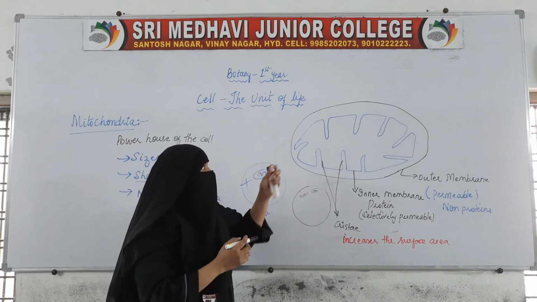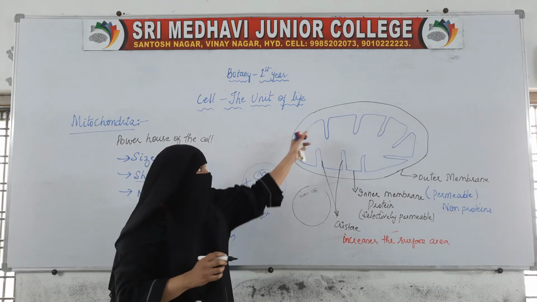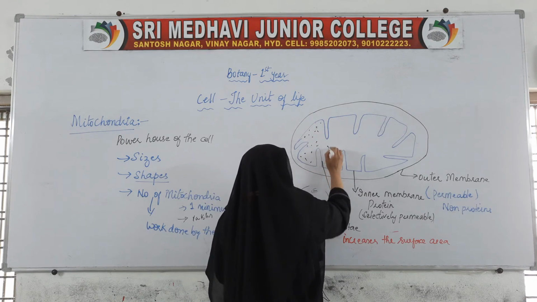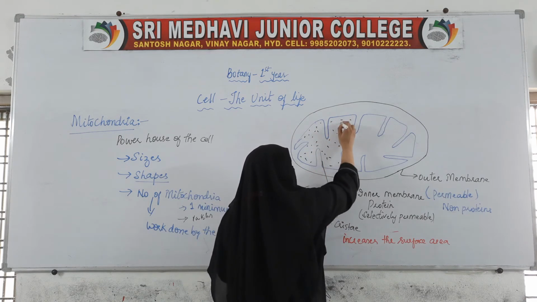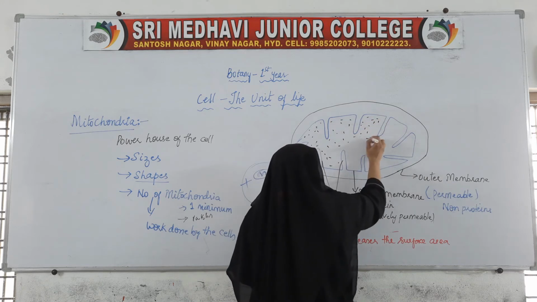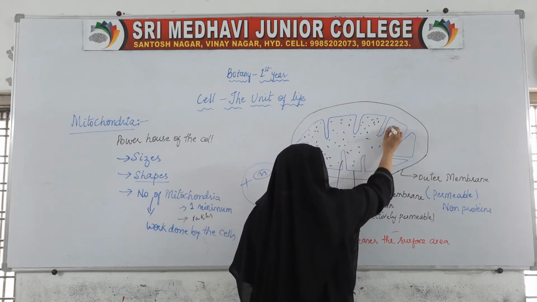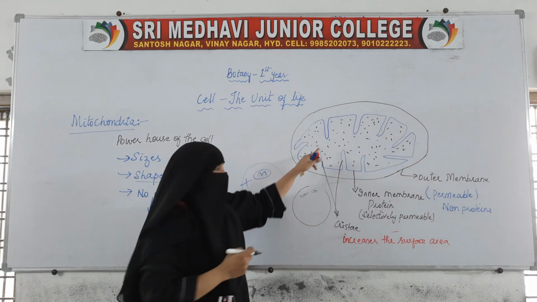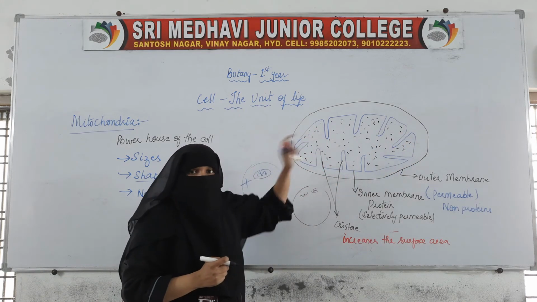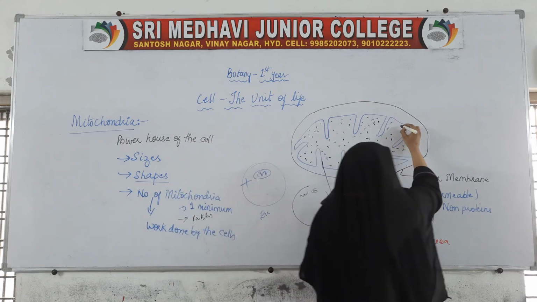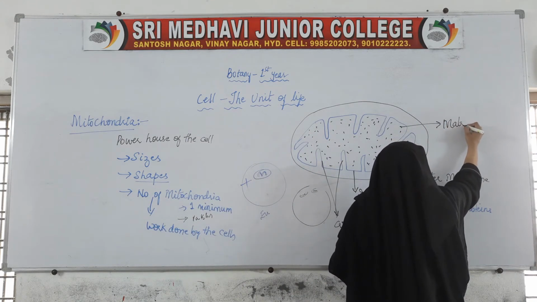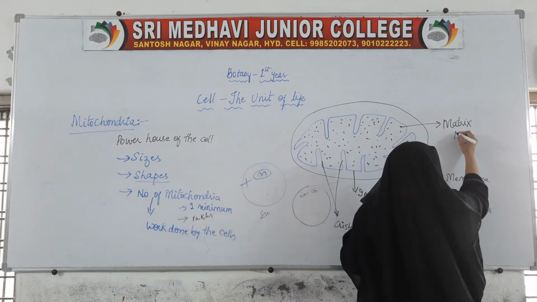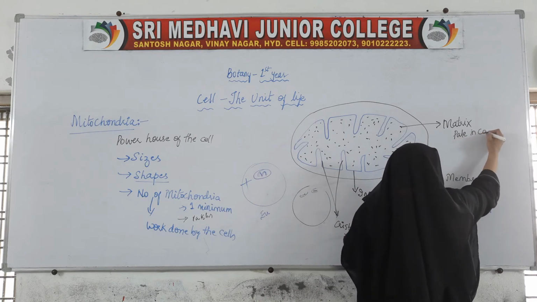Now inside the inner membrane, we find the matrix, a fluid-like substance. We call this fluid-like substance the matrix. The matrix is pale in color.